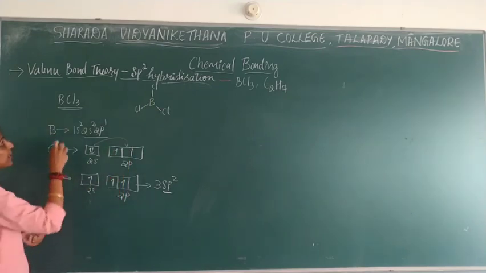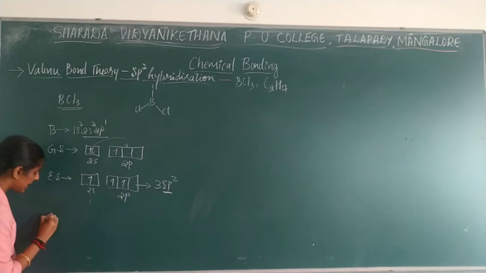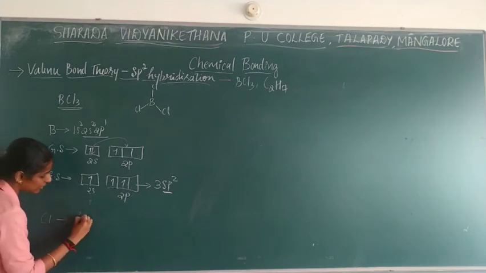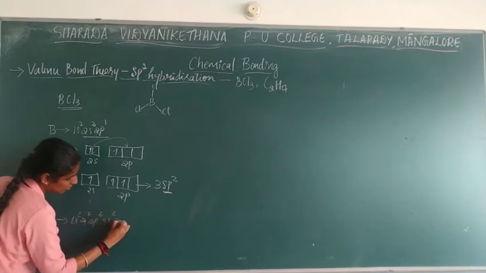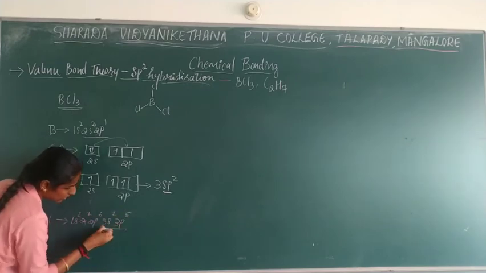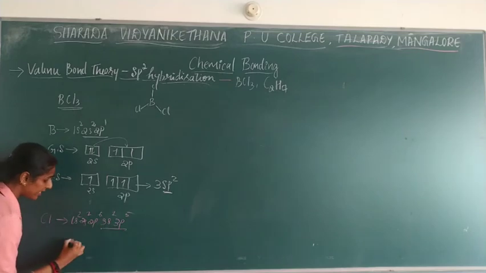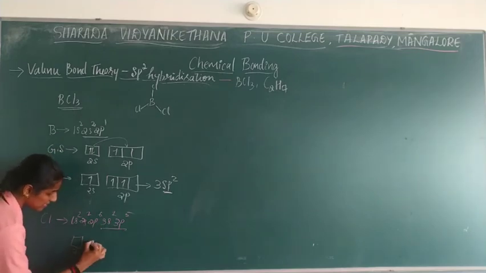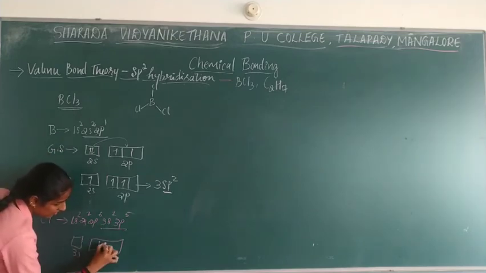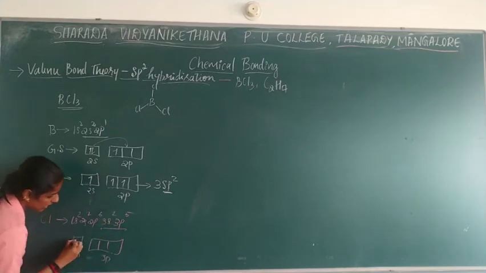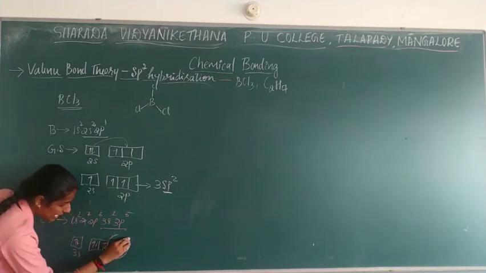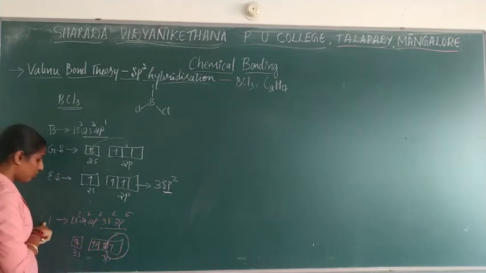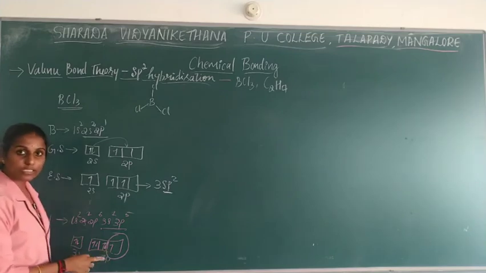Now what will happen if you go with chlorine? See, what is the electronic configuration? 1s2, 2s2, 2p6, 3s2, 3p5. So this will be the last shell. If you write the structure, 3s in the sense, this is 3p. So 3s2, 2 electrons are present, and 3p5: 1, 2, 3, 4, 5. So how many unpaired electrons can you check over here? Chlorine is having only 1 unpaired electron in the last shell.